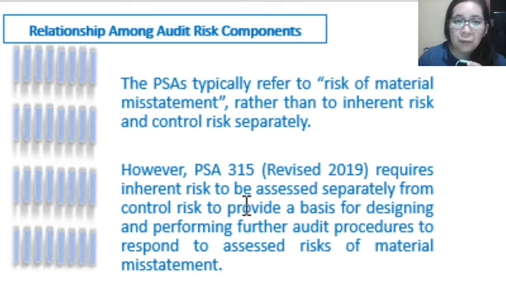However, PSA 315, which was revised in 2019, requires inherent risk to be assessed separately from that of the control risk, because they have different natures, to provide the basis for designing and performing further audit procedures to respond to assessed risk of material misstatement. So the point here is that although we are using this term, risk of material misstatement, for these two types of risk, when it comes to assessment, they will be assessed separately by the auditor.